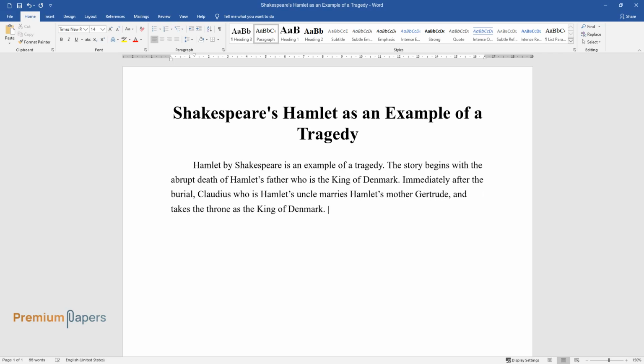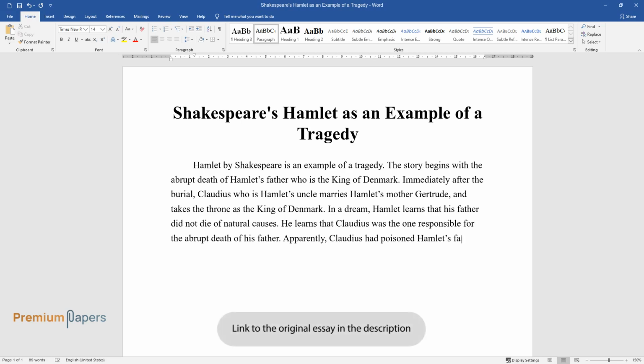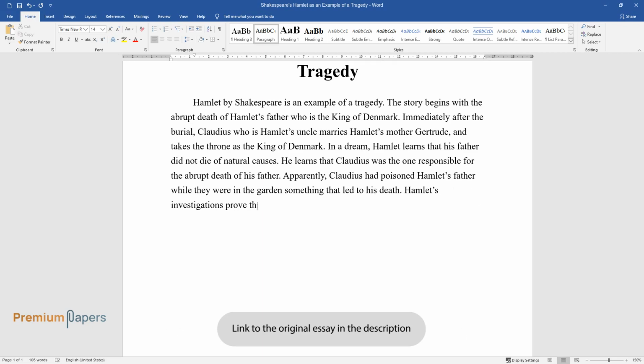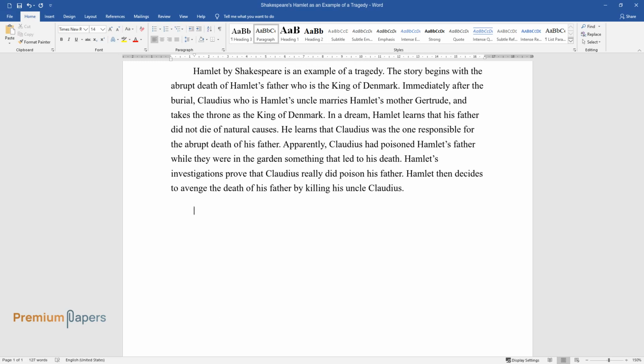of Denmark. In a dream, Hamlet learns that his father did not die of natural causes. He learns that Claudius was the one responsible for the abrupt death of his father. Apparently, Claudius had poisoned Hamlet's father while they were in the garden, something that led to his death. Hamlet's investigations prove that Claudius really did poison his father. Hamlet then decides to avenge the death of his father by killing his uncle Claudius.